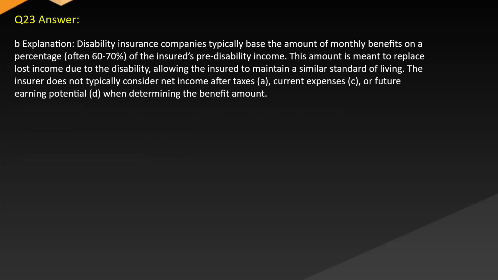Answer. B. Explanation. Disability insurance companies typically base the amount of monthly benefits on a percentage, often 60-70%, of the insured's pre-disability income. This amount is meant to replace lost income due to the disability, allowing the insured to maintain a similar standard of living. The insurer does not typically consider net income after taxes, current expenses, C, or future earning potential, D, when determining the benefit amount.